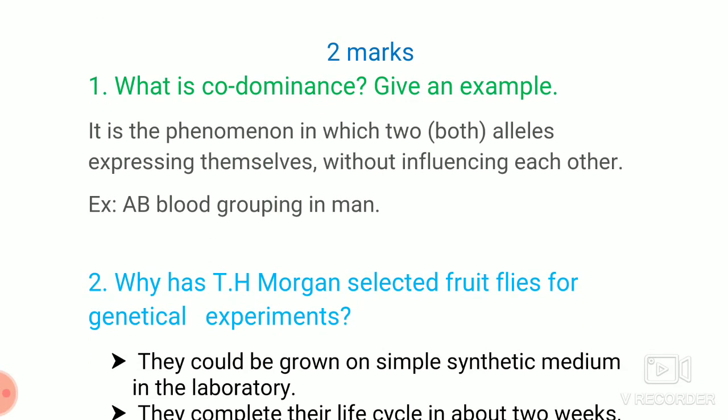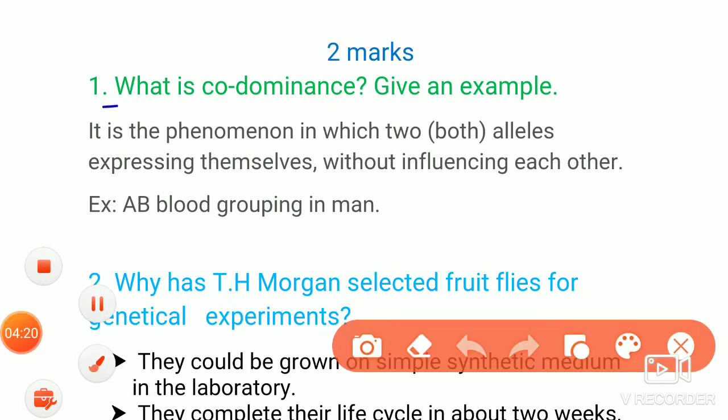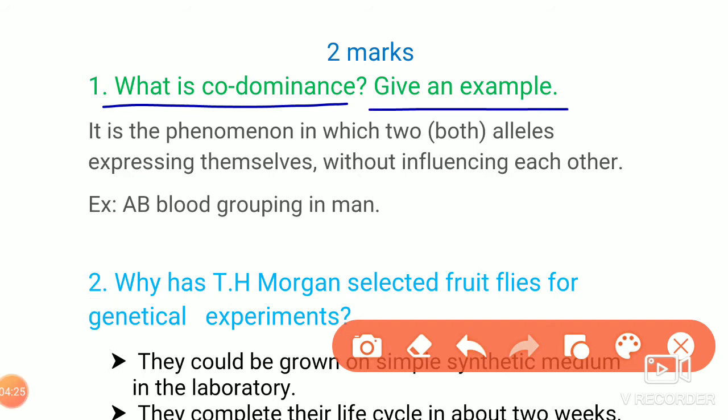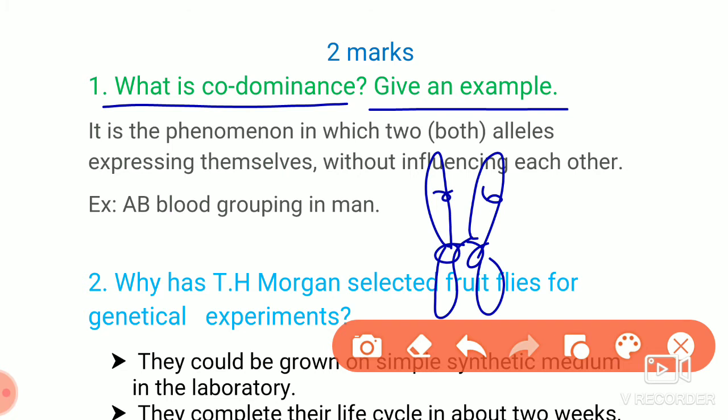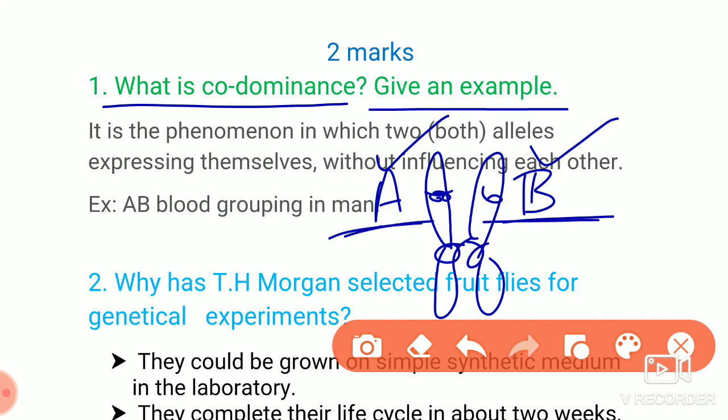The 2 marks question is, what is codominance? Give an example. Codominance means if two genes are present on the chromosome, both genes represent their character. That means if A gene is there and B gene is there, A gene will produce its character and B gene will also produce its character. Both will not disturb each other. If both are expressing their character, then it is called codominance.